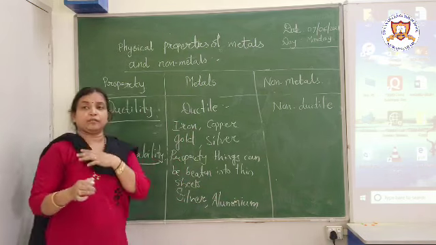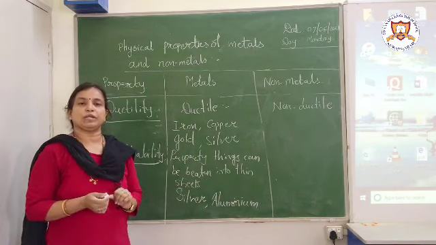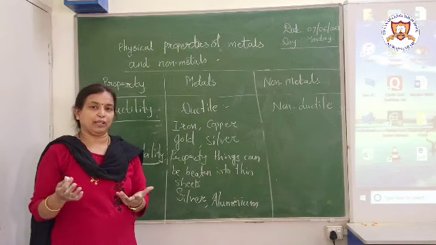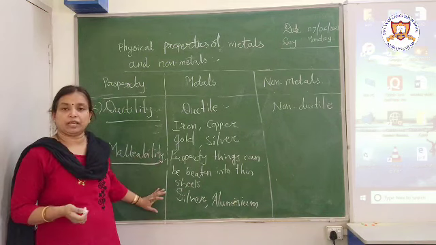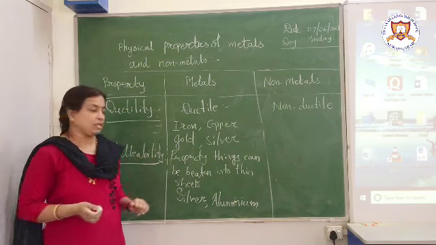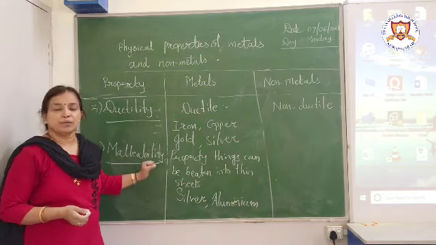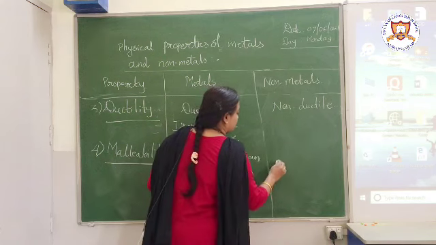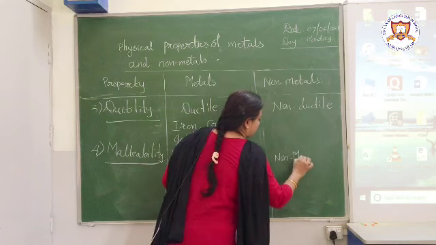You must have seen, children, that many parts of automobiles are made up of iron or some other material like aluminium. They are also made into thin sheets, and then they can use it. Why is it possible? It is possible because metals possess this property, that is malleability. Whereas non-metals are non-malleable. They do not possess this property.